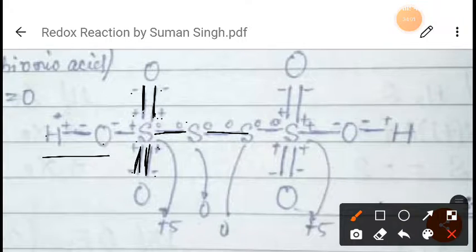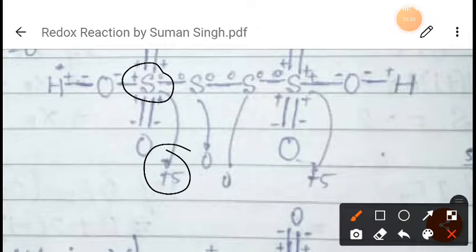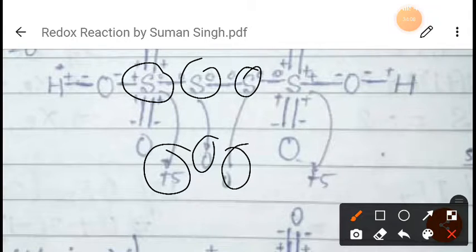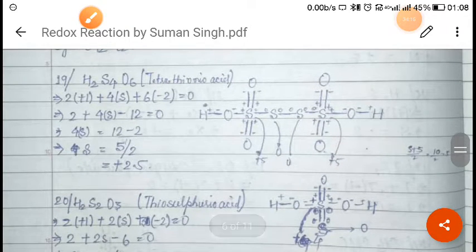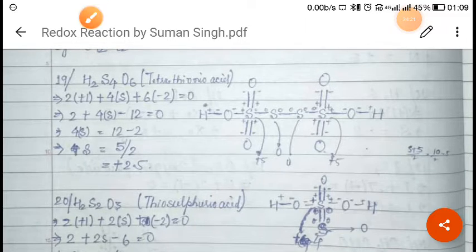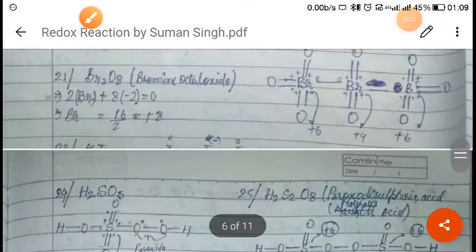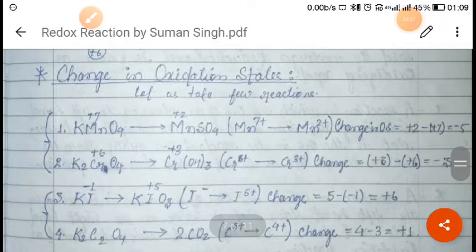So in this way you can find the oxidation state: this sulfur is +5, this sulfur is 0, this sulfur is 0, and again this sulfur is +5. When you add these up and divide by 4, you will get the average oxidation state as 2.5, right? So in this way you can find the oxidation state. I hope you have understood how to find the oxidation state, right?